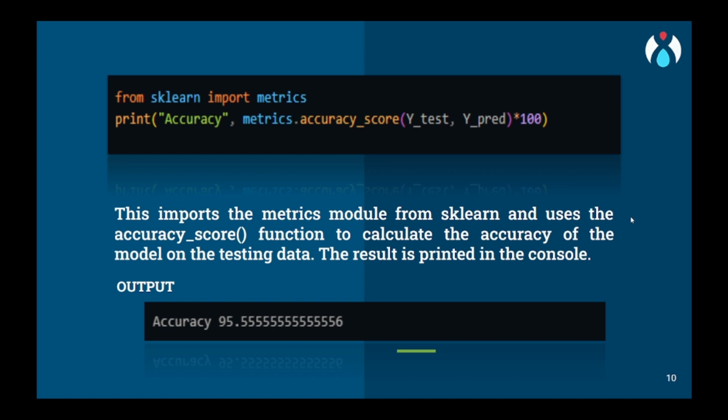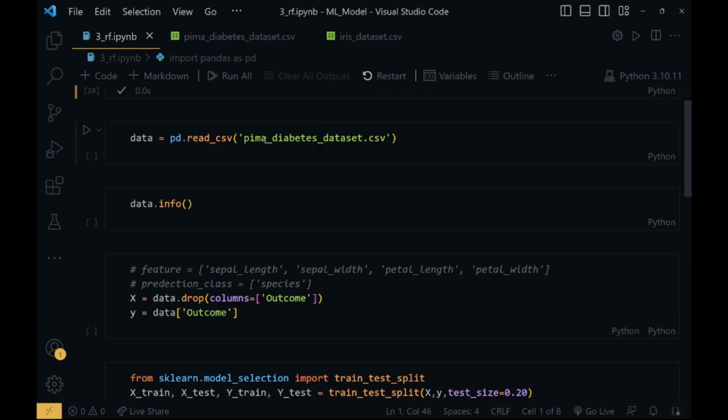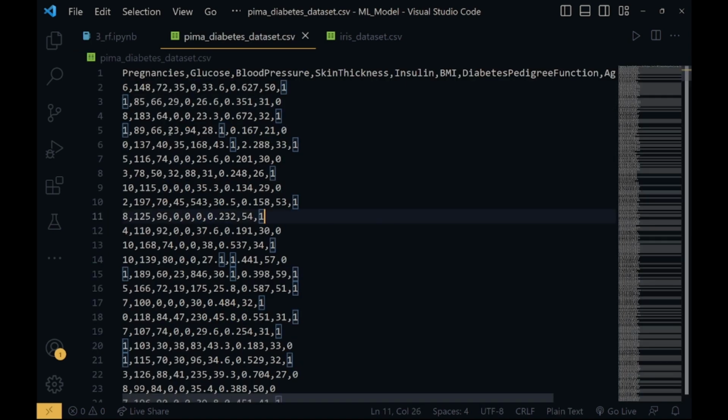Now let's go to our Visual Studio screen, and we'll deal with the Pima dataset. Okay, so we have come to our Visual Studio. Now I'll show you the practical implementation. So we will first import the pandas library. We'll read the Pima diabetes dataset. So let me give you a glance. So this is the Pima dataset.